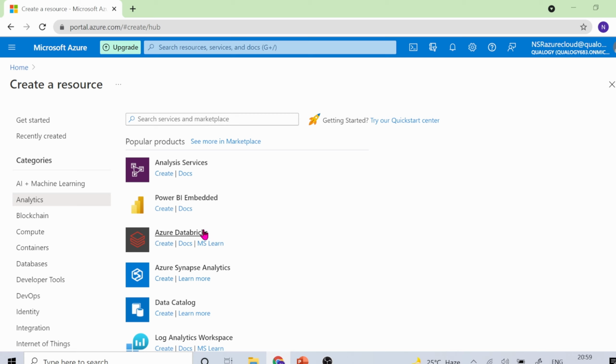This is the service or product which we'll have to refer to. Just remember that it will have a bricks symbol. This is the logo of that particular bricks. All right, let me just click on Create.